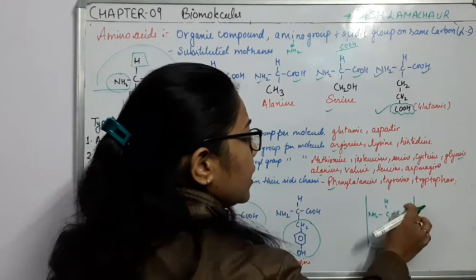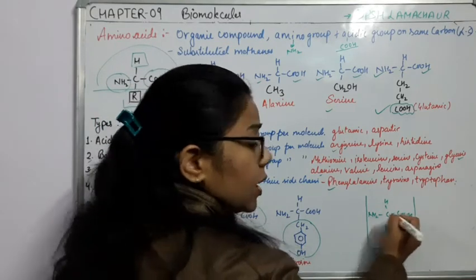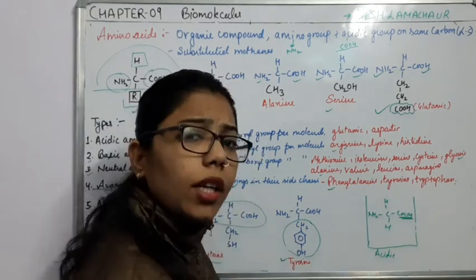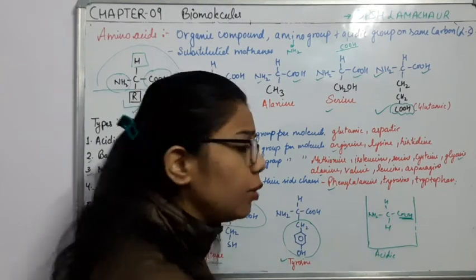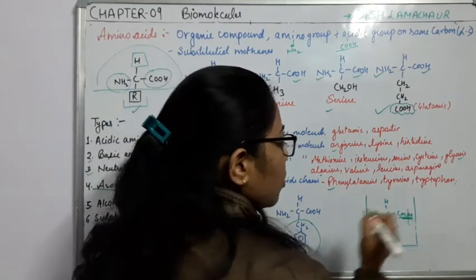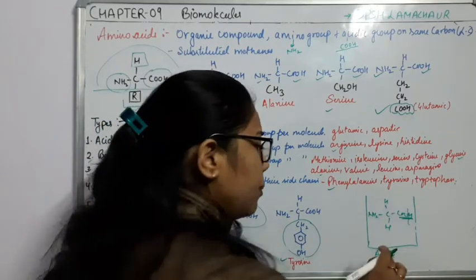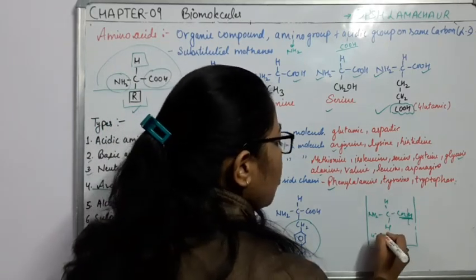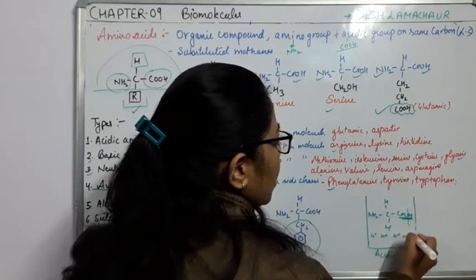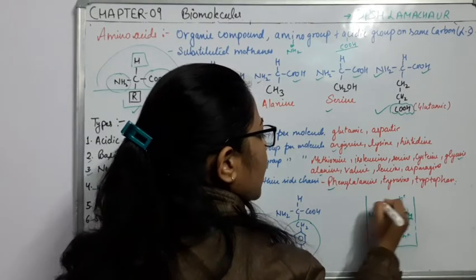What will happen? This COOH, which is the acid, will tend to remove its hydrogen ion. But the medium is acidic, so there are so many hydrogens present in this atmosphere.